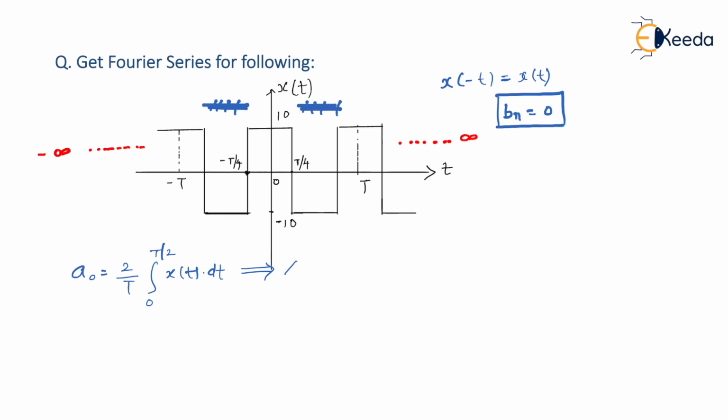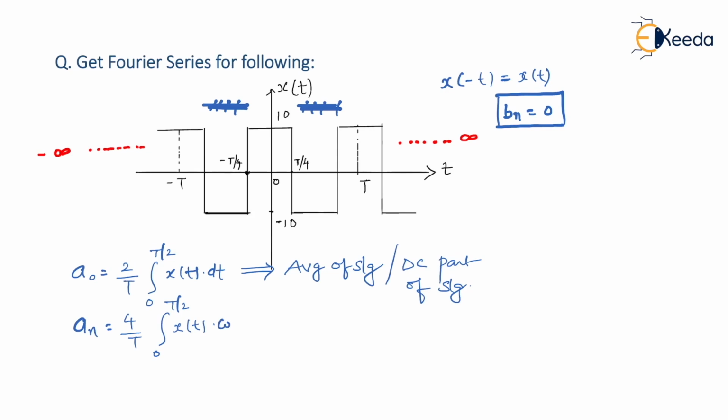This is called the average of the signal, or also called the DC part of the signal. And then we calculate an, which is 4 by T, again integrating over only a half period, that is from 0 to T by 2, x of t cos n omega naught t dt. Is that right? And of course Bn value is equal to 0, so we need not really calculate it.